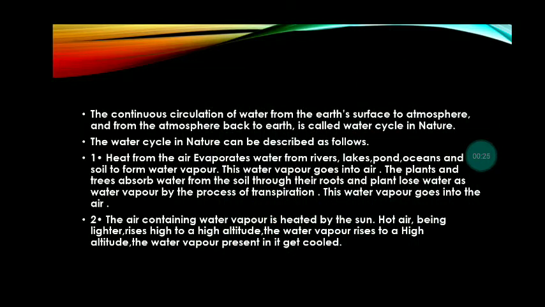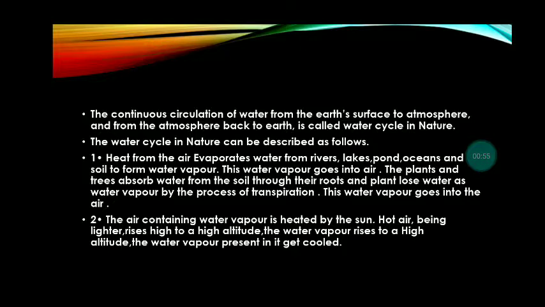What is a cycle? A cycle is a phenomenon whose circulation is repeated again and again. And the water cycle is the continuous circulation of water from the earth's surface to the atmosphere, and then from the atmosphere back to the earth. This is called the water cycle in nature. The water cycle in nature can be described as follows.